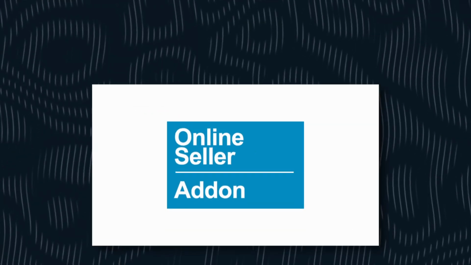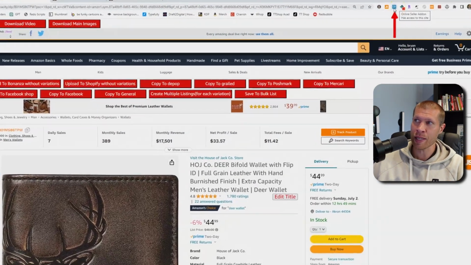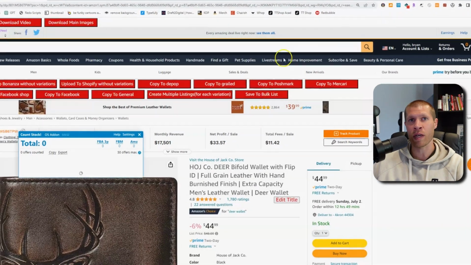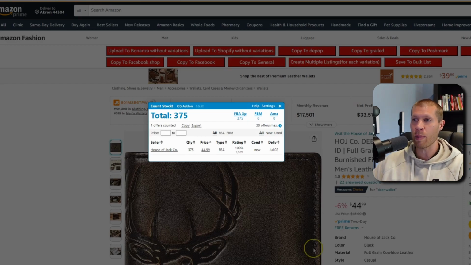The next is a free extension called Online Seller Add-on. So that looks like this. When you're on an Amazon listing, it's this little blue one right here. It's completely free. And basically what it does is it tells you how many other sellers are on the listing and how many units they actually have in their inventory. Now you can see here, this is clearly a private label product. So there's only one seller that's selling this, and it's the brand, and they have 375 of them, right?